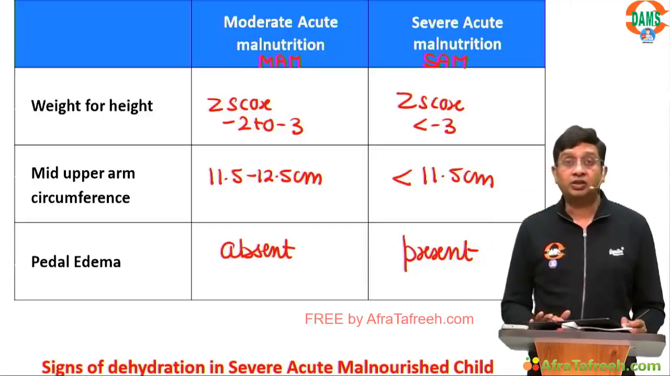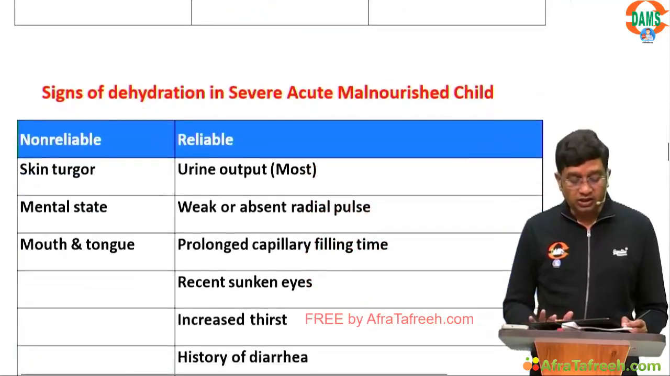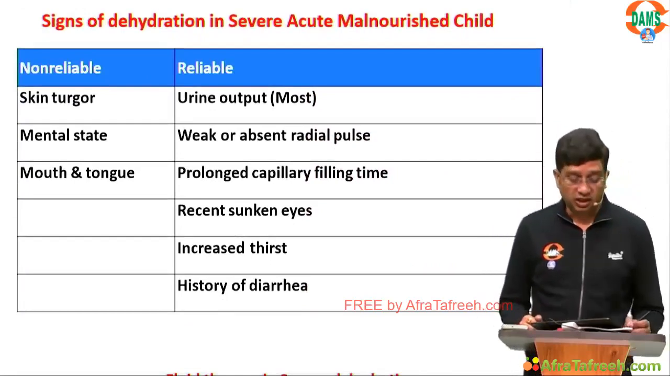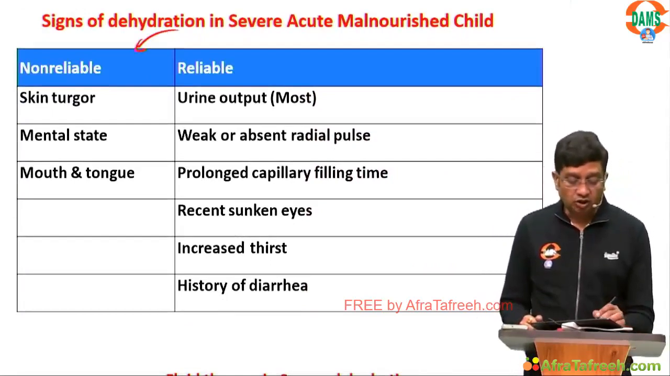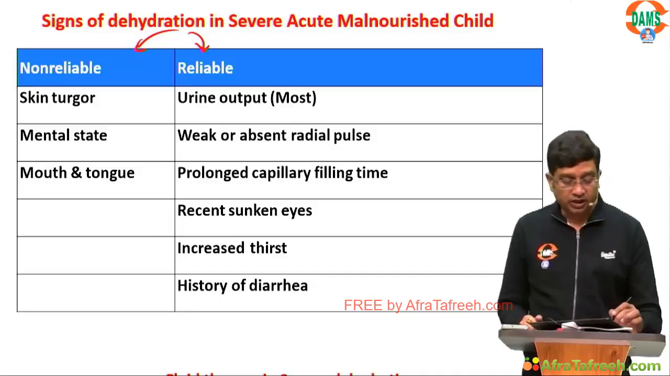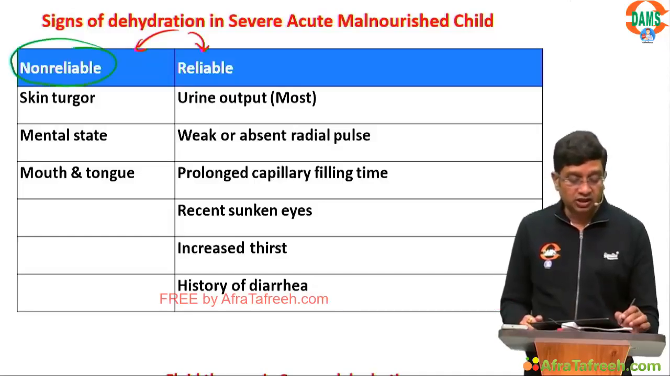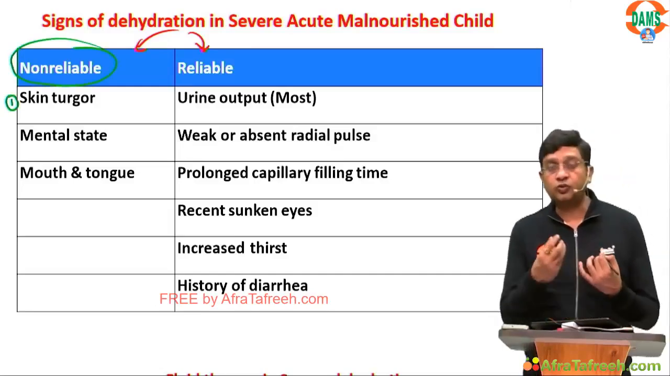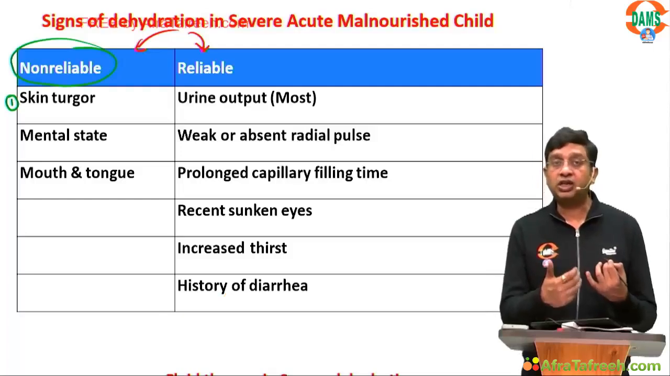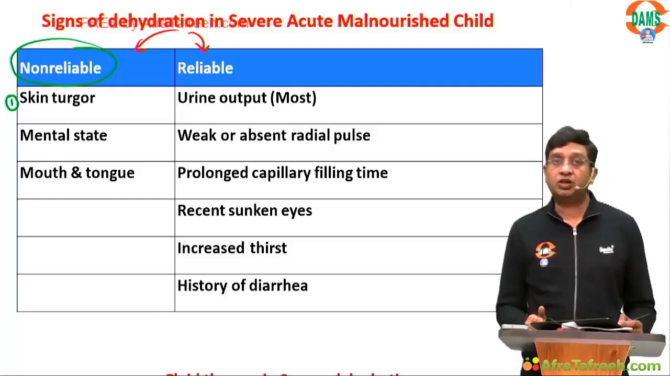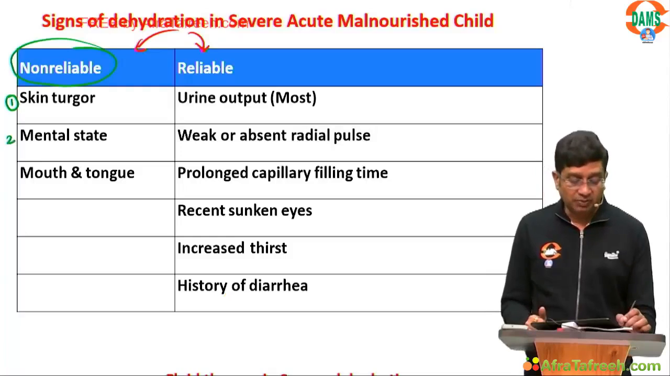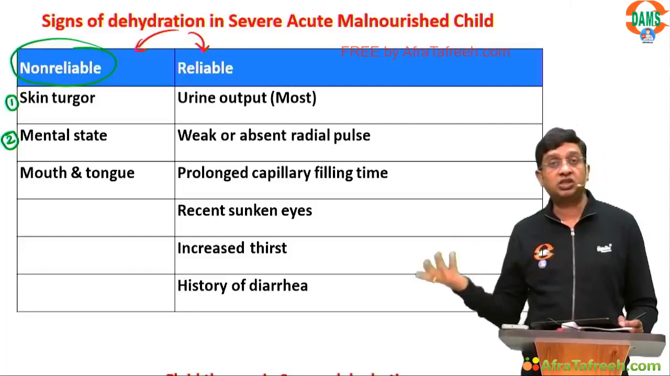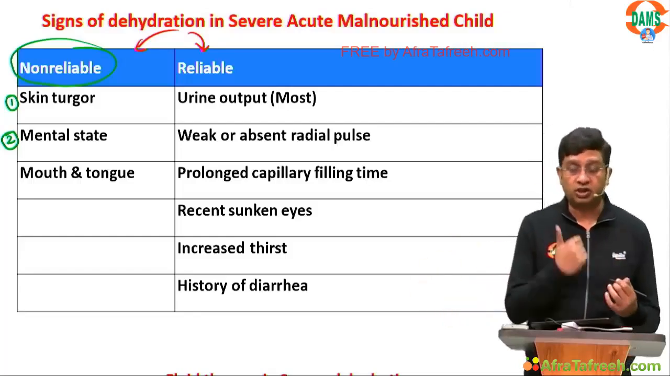So in the NEET PG, what we expect right now is you might get questions on the MAM, moderate acute malnutrition. Then what are the signs of dehydration in a severely acute malnourished child? I have divided them as non-reliable and reliable. In the non-reliable, skin turgor is one thing, because already in a malnourished child you get loose folds of skin, right? So you can't take it to be a reliable sign. Second is the mental state, because already you study there is psychomotor changes in kwashiorkor, right? So this becomes a non-reliable sign.